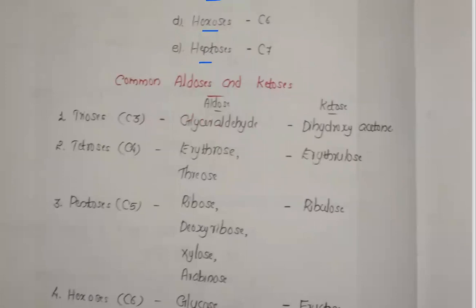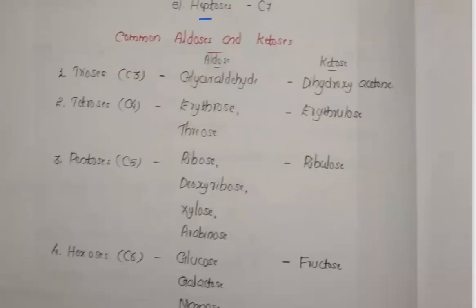See these examples for the trioses, pentoses, and hexoses. All these things are there. These are for the NEET only. Okay, these contents you can look at for the NEET; for the board exam, that's not important. So trioses: glyceraldehyde, and the ketose, dihydroxyacetone. In tetroses, erythrose and threose are there, and erythrulose, that is a ketose.